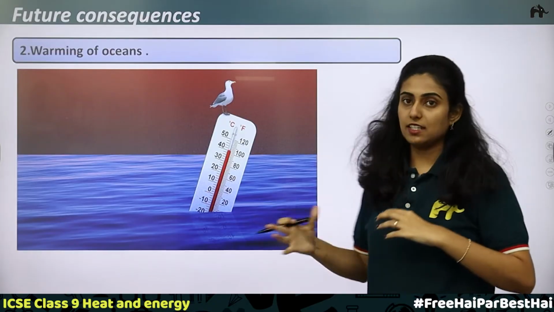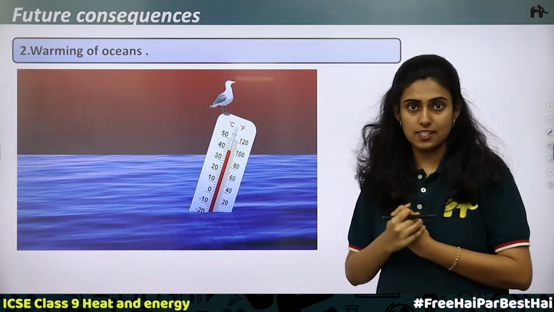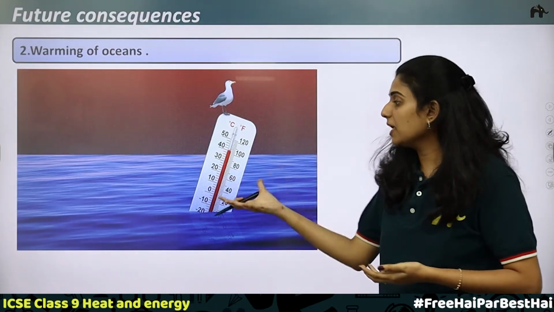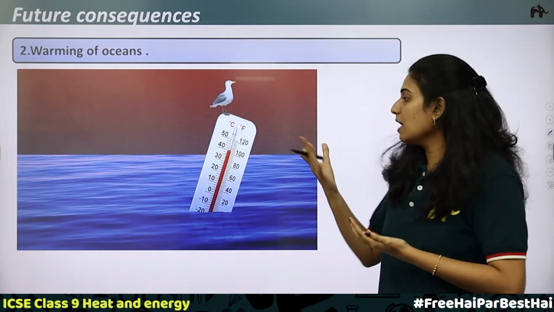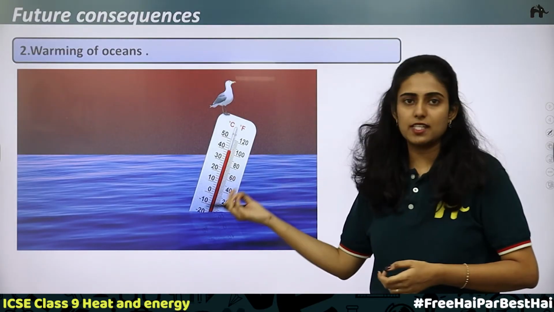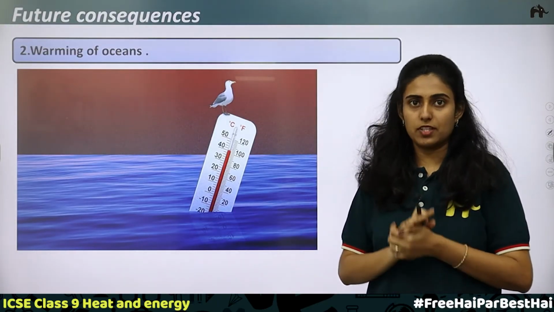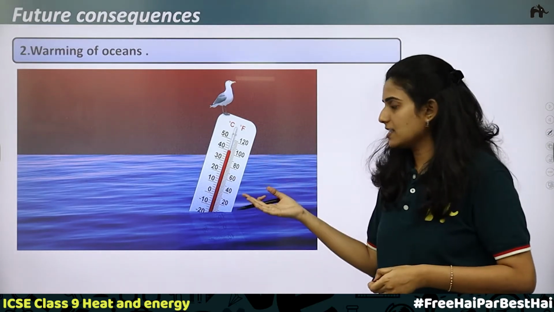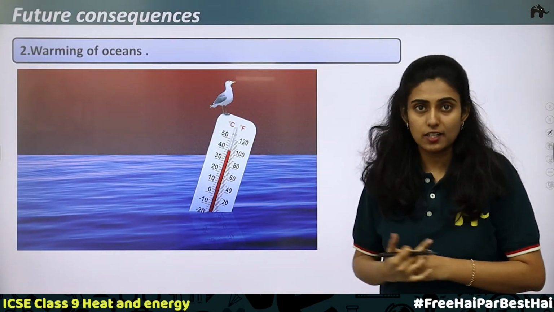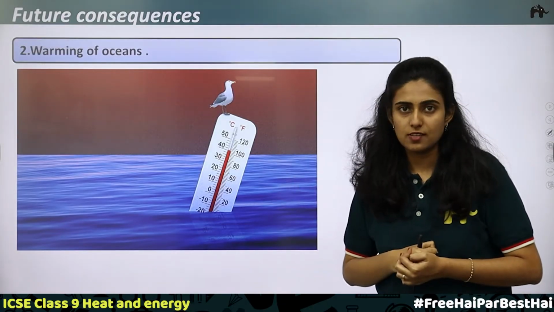Warming of oceans. We have said that when there is an increase in greenhouse gases, the temperature of the earth's surface is increasing, the atmospheric temperature is increasing, and it is leading to global warming. So the temperature of ocean water will also increase. When the temperature of ocean water increases, what happens to the many species existing in these waters? They will either die or disappear. Only organisms that can sustain this high temperature will remain in the ocean water. Also, organisms that need warm water for their existence will come to these oceans. So this is the second future consequence of global warming.